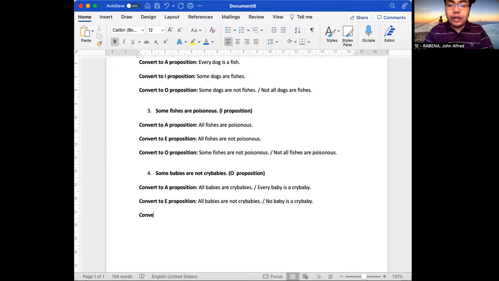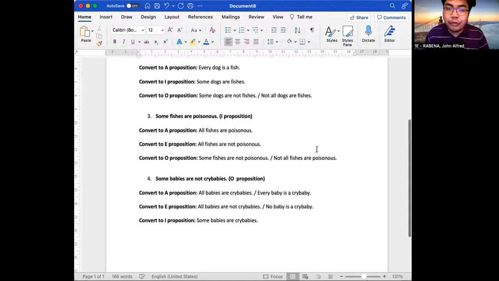Now let's convert it to an I proposition. An I proposition has a particular quantity and a positive quality. So let's make use of the word some because it indicates a particular quantity. So some babies, and then we make use of the positive quality. Some babies are crybabies. So that's how you convert one type of proposition to other types of propositions.